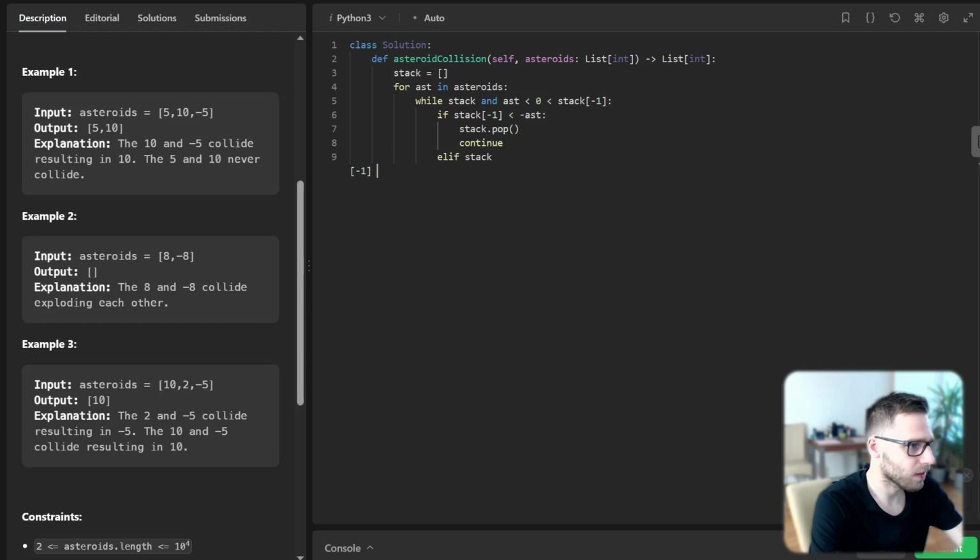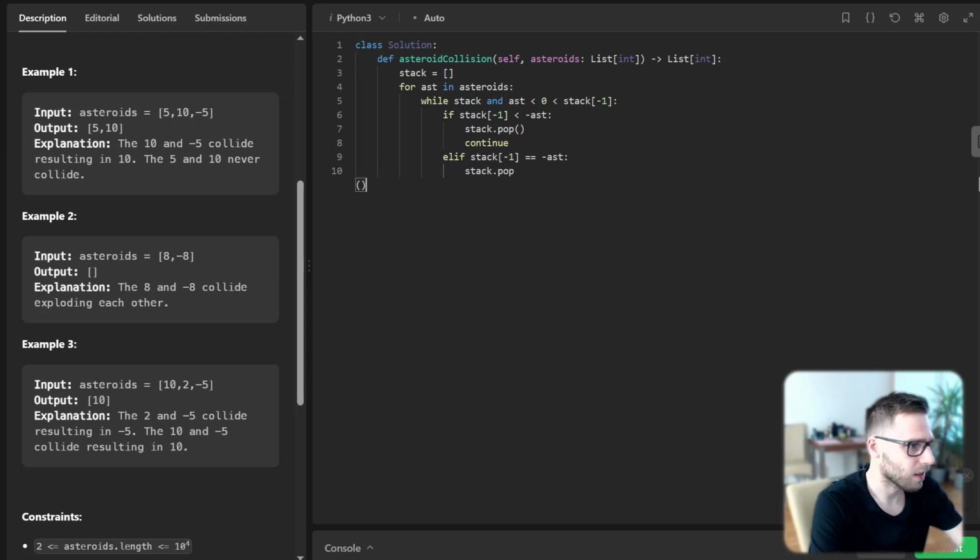Else, if stack top equals minus asteroid, stack pop and break. Else, stack append asteroid. And return stack.